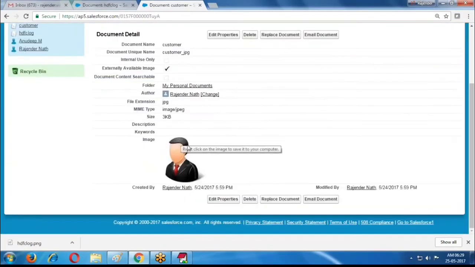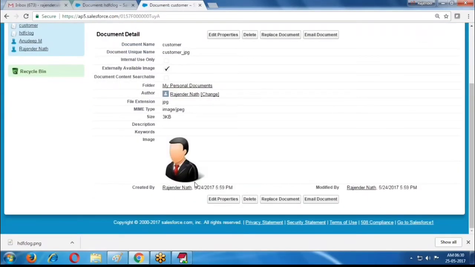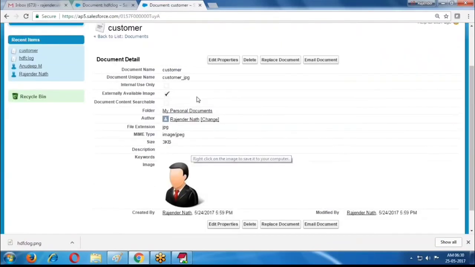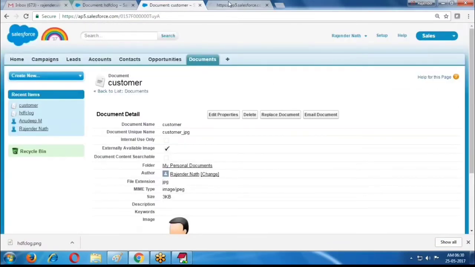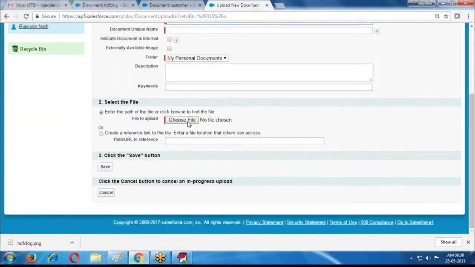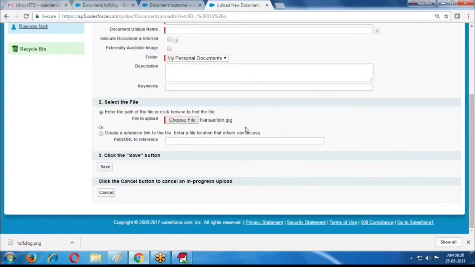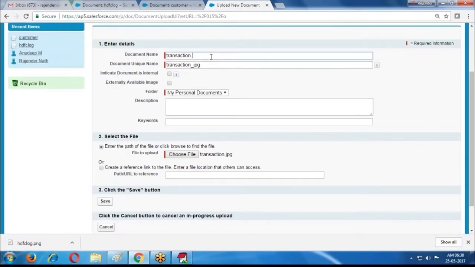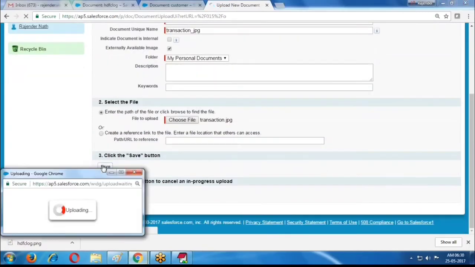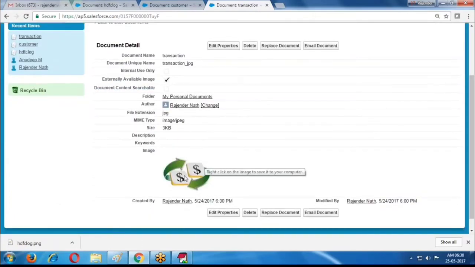By default it is displaying the image, but previously it was only view file. Now the image is also displaying. The same way we are storing another image also. For later use, I am storing images right now only. Now externally available. Save it. So these are the images I stored.